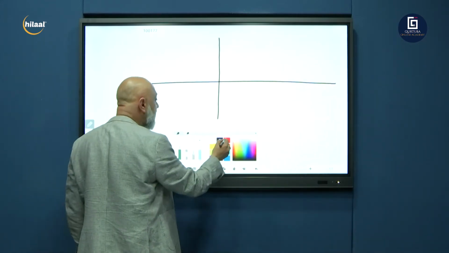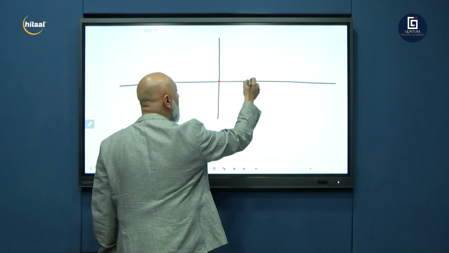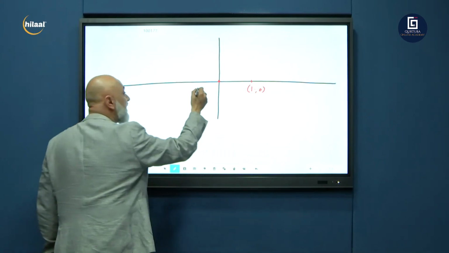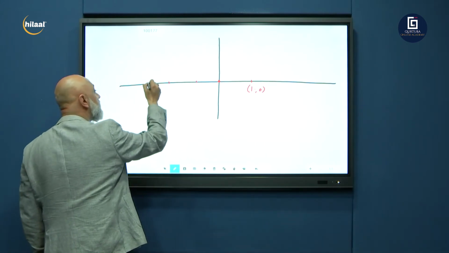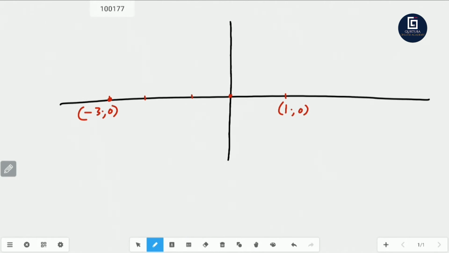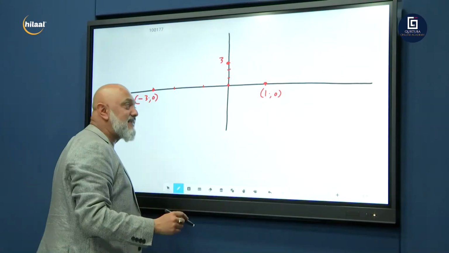What were our x values, guys? x was equal to 1, or x was equal to -3. Remember, this graph only had 2 x-intercepts. -1, -2, -3. My y-intercept was 3: 1, 2, 3.